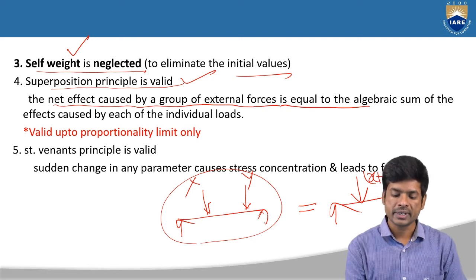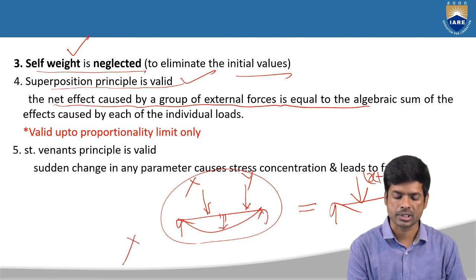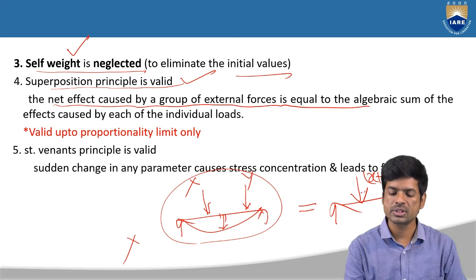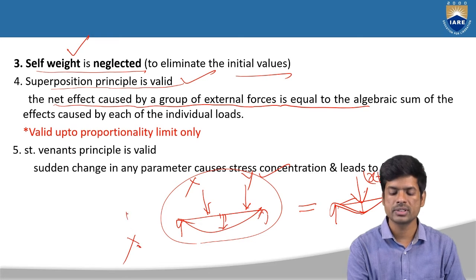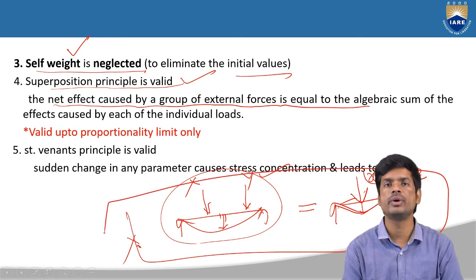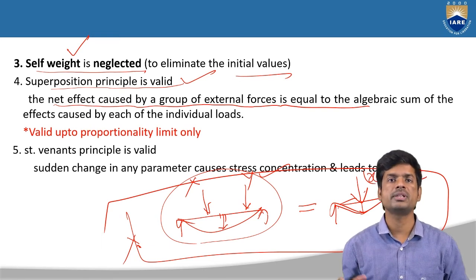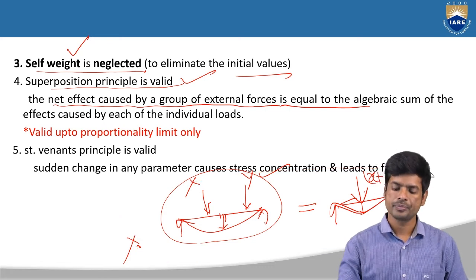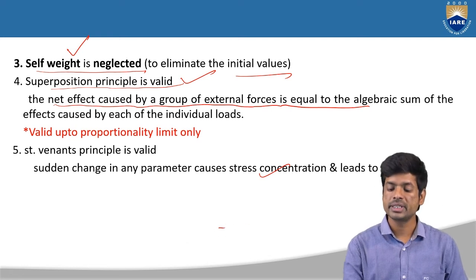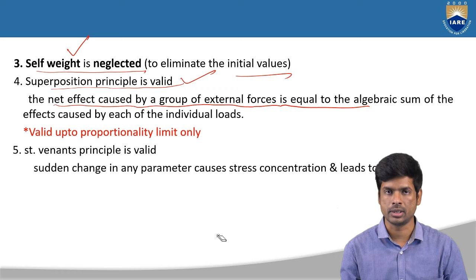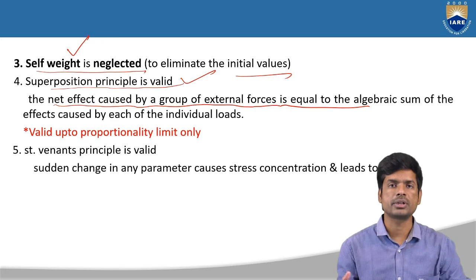So the effect of this individual load is some deflection, like one x deflection, right? If you apply a single force with the same concentration, then here also the effect is the same as the first one. This is what the superposition principle suggests: the effect of individual forces will be equal to the algebraic sum of the single force. Sometimes it may not be valid depending upon the material or the cross section, but here this principle is valid for all the materials.